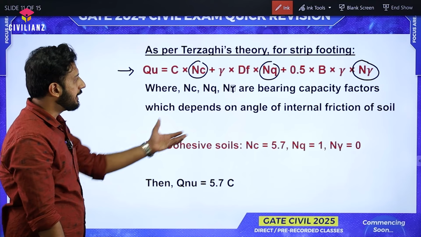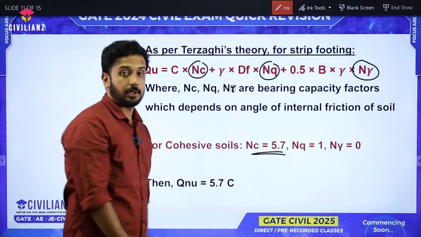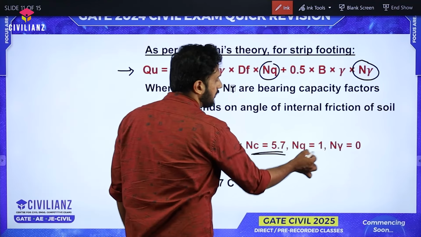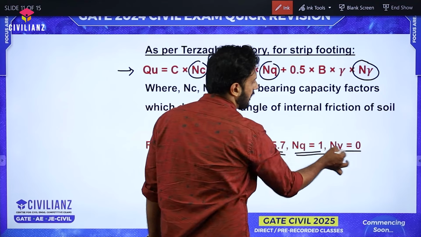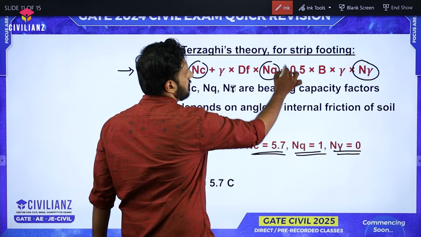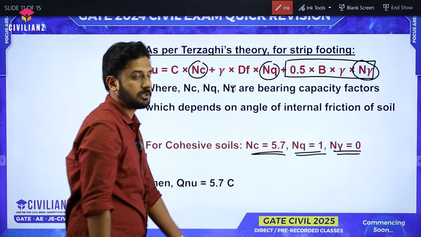For clay, what is the value of NC? That's what I have already typed here. For clay, pure coarse soil, NC will be 5.7, that's a fixed value. And NQ is equal to 1 and N gamma equal to 0. Which means what? In this particular equation, this complete third term will become 0 because N gamma is 0.